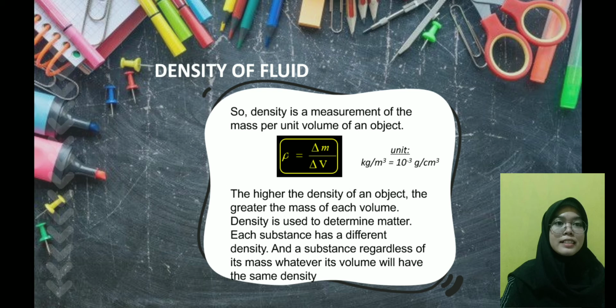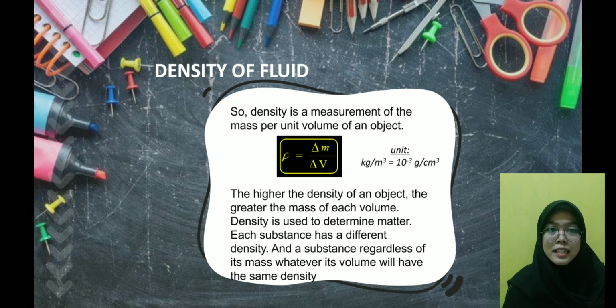Well, the next is, what is the equation of the density of fluid? Do you know? So, density is a measurement of the mass per unit volume of an object. The unit is kilogram per cubic meter or gram per cubic centimeter.